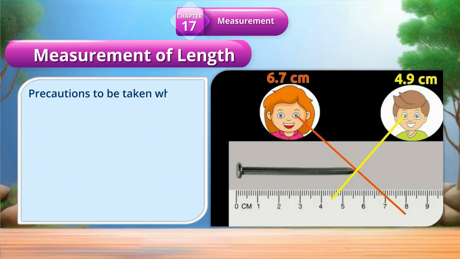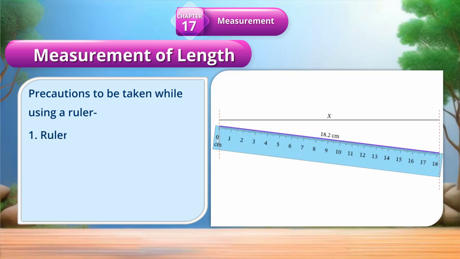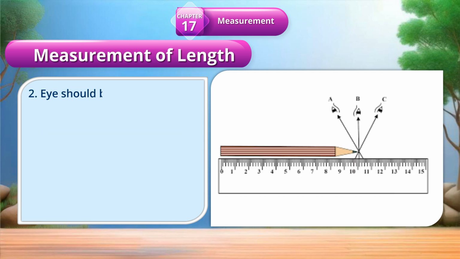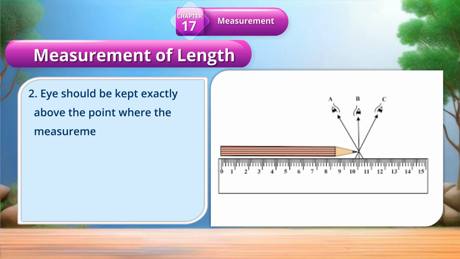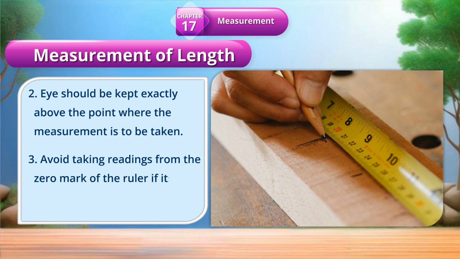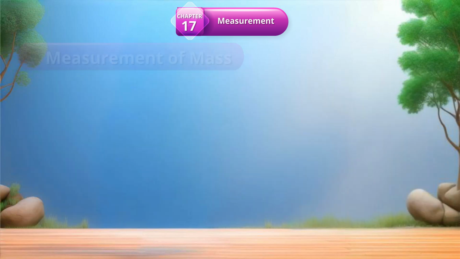Precautions to be taken while using a ruler. 1. The ruler should be placed very close to the object along its length. 2. The eye should be kept exactly above the point where the measurement is to be taken. 3. Avoid taking readings from the zero mark of the ruler if its edges are broken.